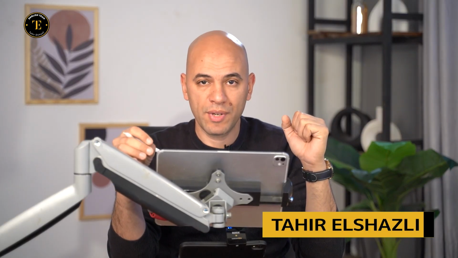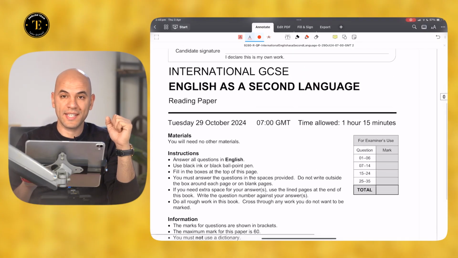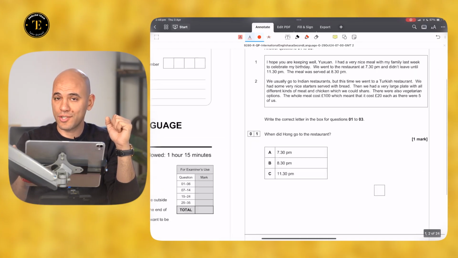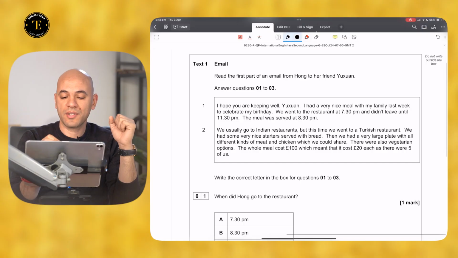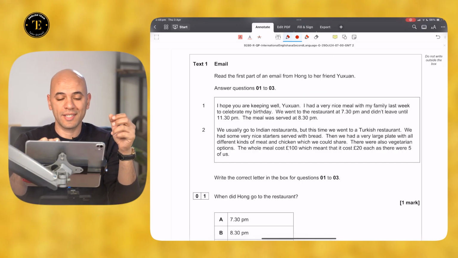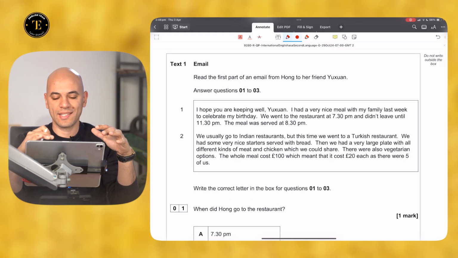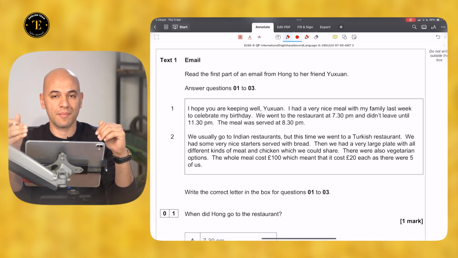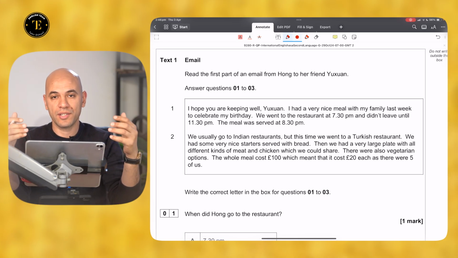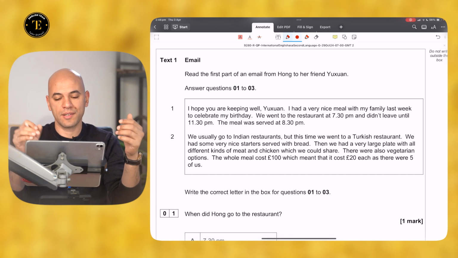Today we're working on the October 2024 reading exam. The purpose is to finish the whole exam paper, or at least the most challenging questions. As you can see, the first part of the exam starts with the email question, or text one, usually the easiest text, and this is the nature of the Oxford AQA examination. They usually provide students with easy questions first.